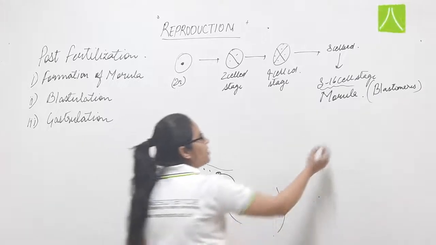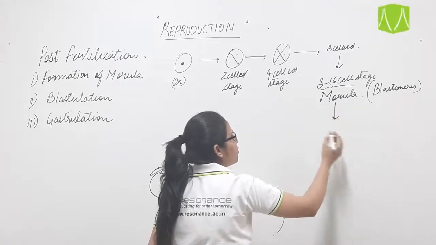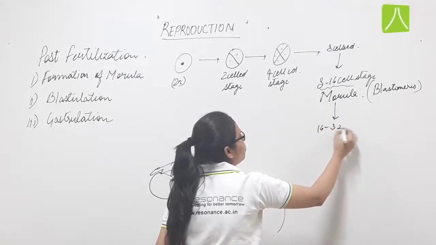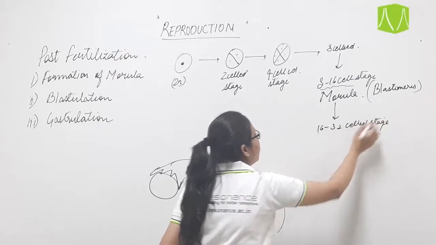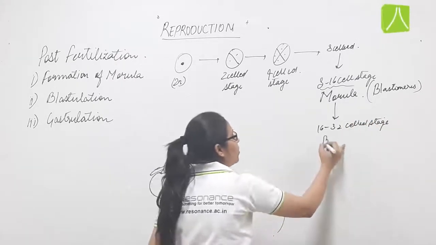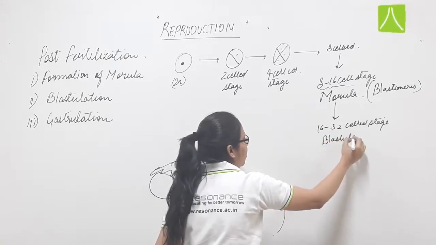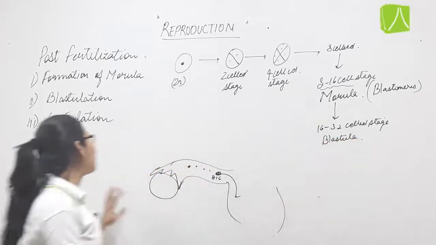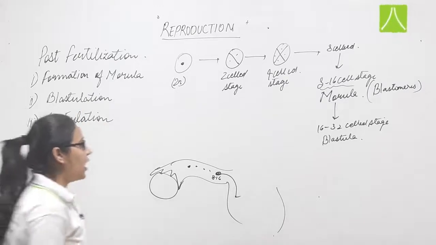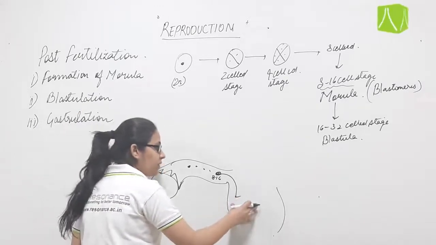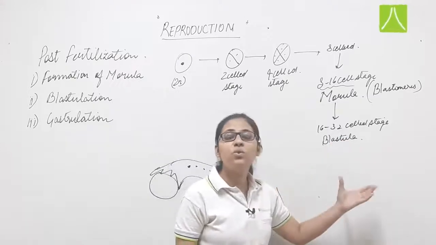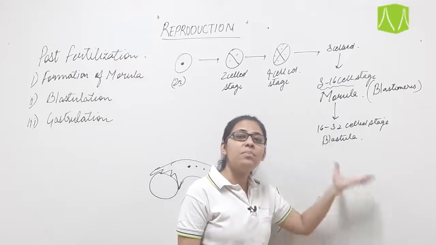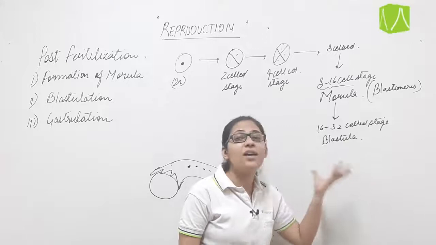Now this 16 cell stage will undergo further division to form the 16 to 32 cell stage, and this structure is known as blastula, a process known as blastulation. After entering into the uterine cavity, it divides again to form the 16 to 32 cell stage, and the complete structure is known as blastula.